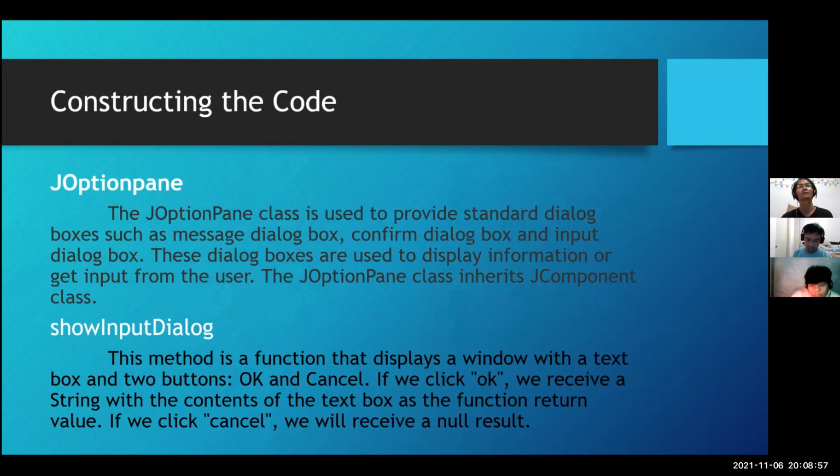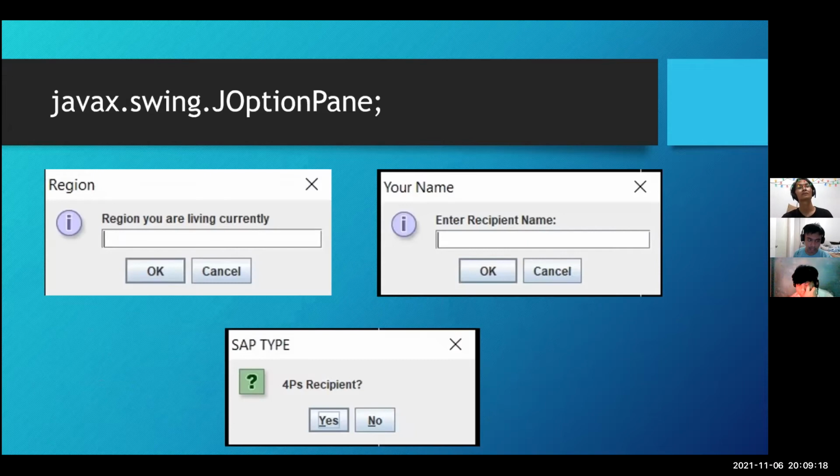Show input dialog method is a function that displays a window with a text box and two buttons, OK and Cancel. If we click OK, we receive a string with the content of the text box as the function's returned value. If we click Cancel, we will receive a null result. As you can see here, we use the JOptionPane to let the user input the recipient name, region, and to ask the user if it's a member of 4Ps or not.